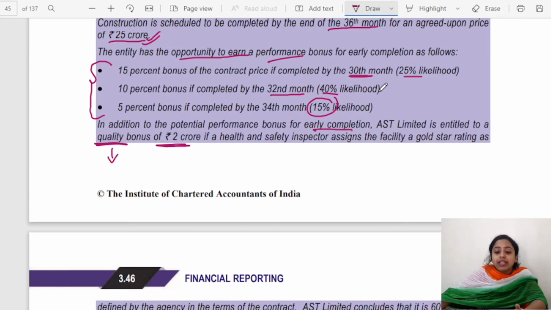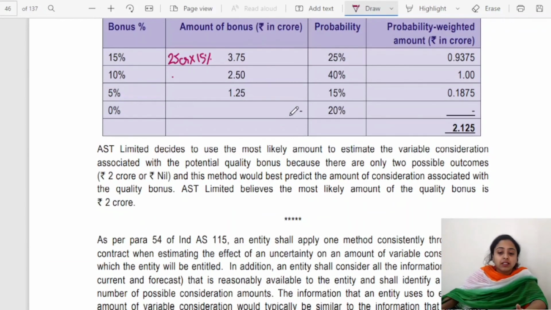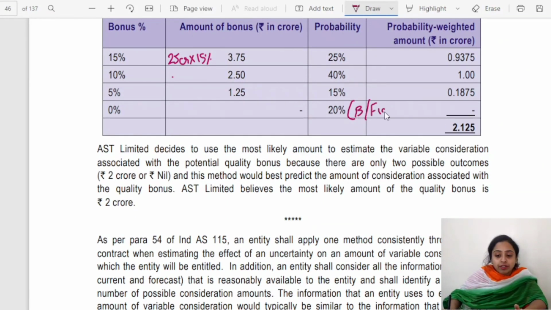So remaining is 25 plus 40 plus 15, so the remaining is 20%. Okay, this is the balancing figure. So no amount will be received in that case, and its probability is 20%. You will multiply this as well. This is 2.125. This is your value with the expected value method.